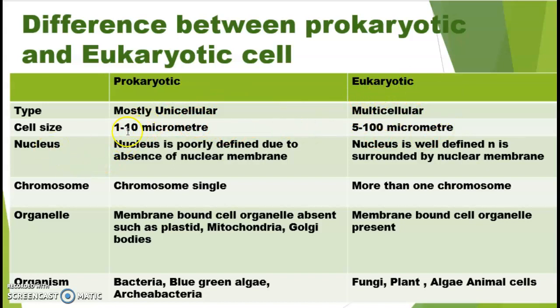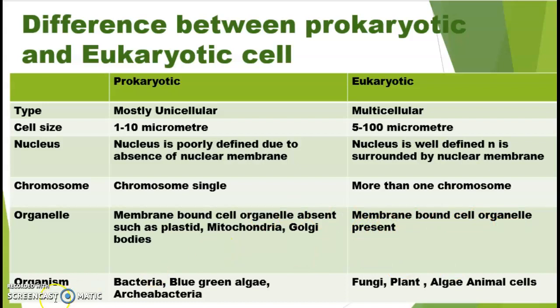Now the cell size of prokaryotic cell is 1 to 10 micrometer in diameter, while in eukaryotic cell it is 5 to 100 micrometer in diameter. Nucleus is poorly defined due to absence of nuclear membrane in prokaryotes, while nucleus is well defined and surrounded by nuclear membrane in eukaryotic cell. Talking about chromosomes, chromosome is single in prokaryotic cell and more than one chromosome in eukaryotic cell. Organelles like mitochondria, Golgi bodies, plastids are absent in prokaryotic cell, while all the membrane bound organelles are present in the eukaryotic cell.